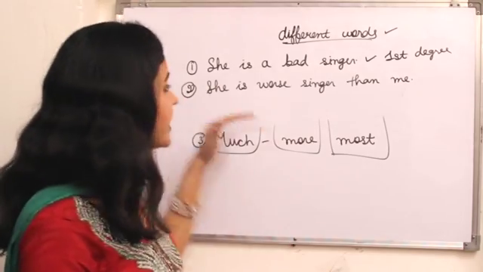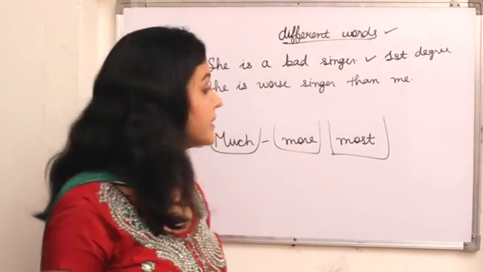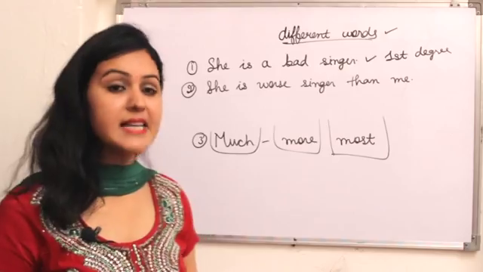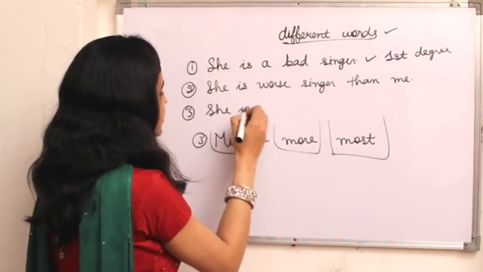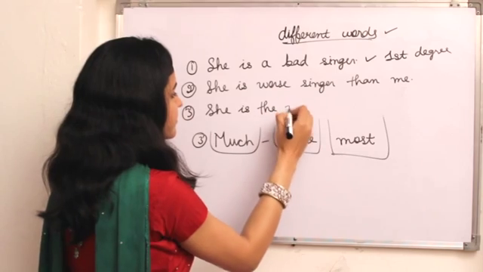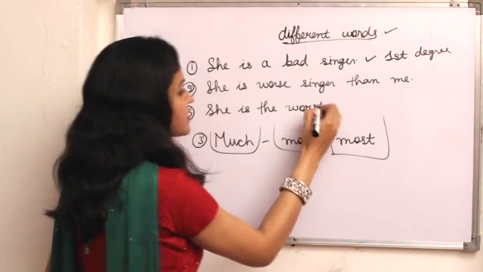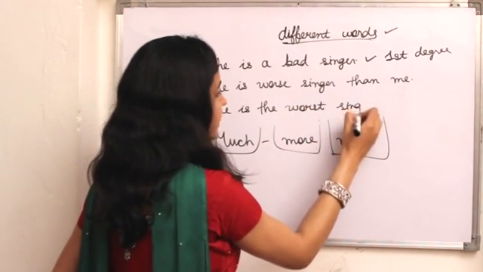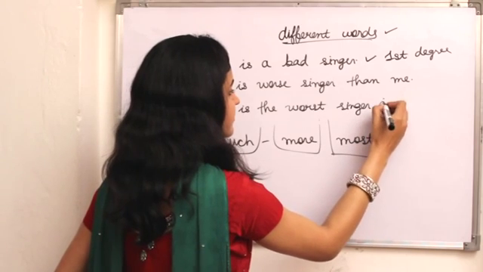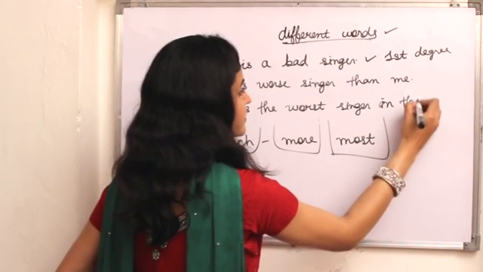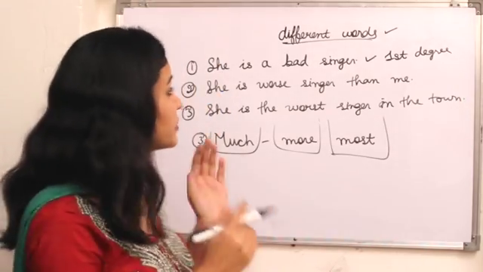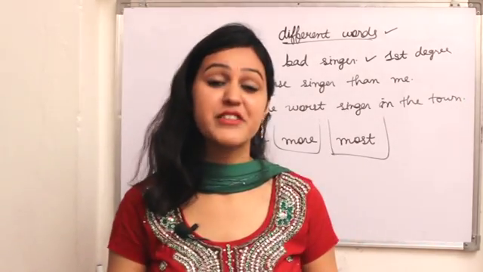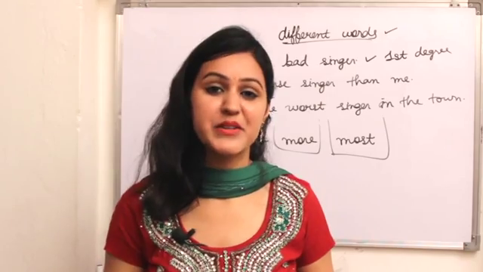Okay, so she is a worse singer than me, and the last is she is the worst singer in the town. Okay, so this is about the first degree, second degree and third degree order.